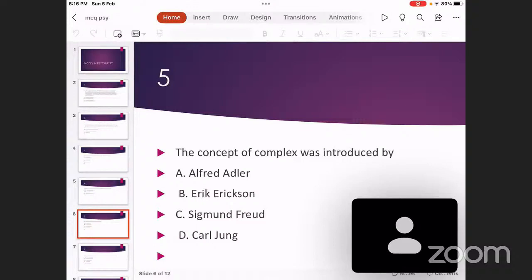So for want of time, I am not describing the theoretical aspects of most of these things, but just mention that if the question is coming that which one of the following describes the 8 stages of human life cycle, then Erik Erikson. Erik Erikson is also credited with another very landmark work.